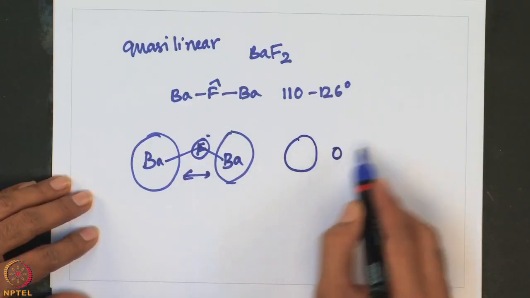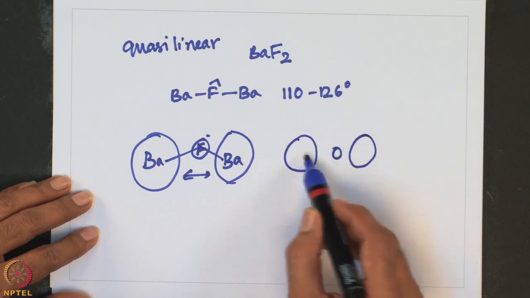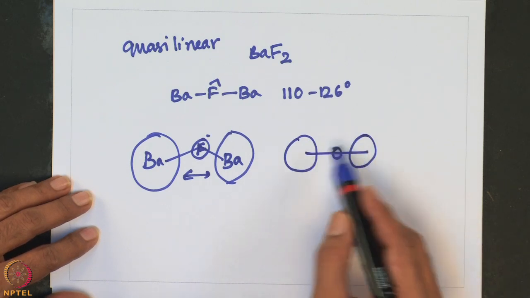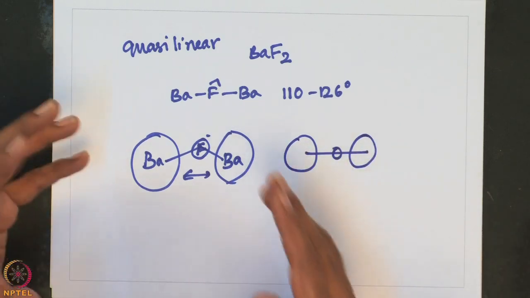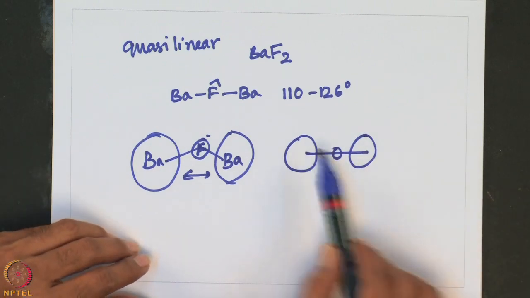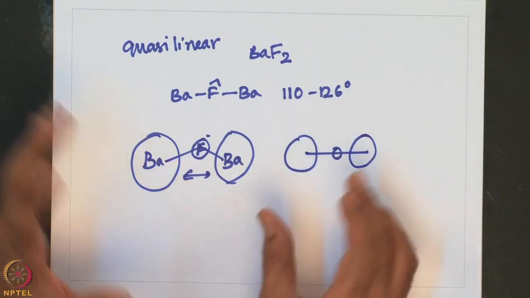On the other hand, if we look into this kind of structure where they are linear, okay, so no such inconvenience is caused. Here both the cations are kept conveniently away from each other. As a result, most of the main group elements as well as transition elements, when they are combined with fluorine, they always have linear structure to minimize the inter-electron repulsion between the positively charged metal ions.